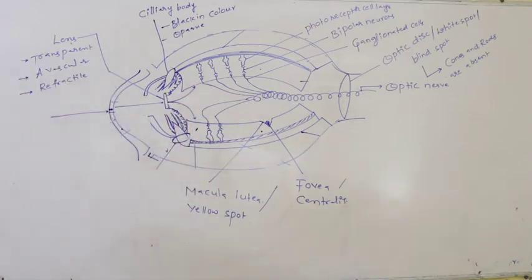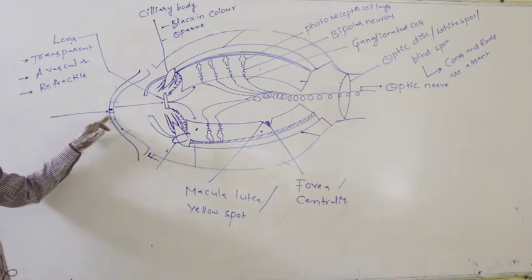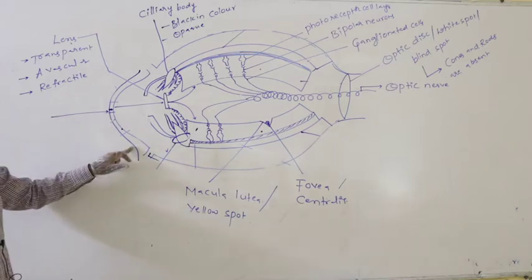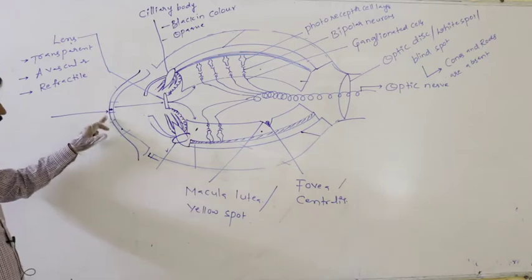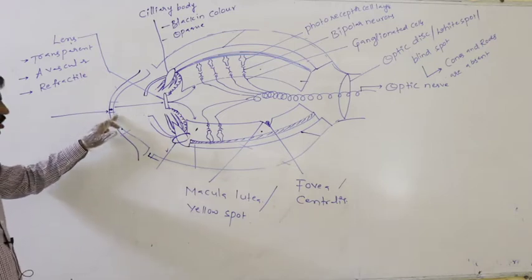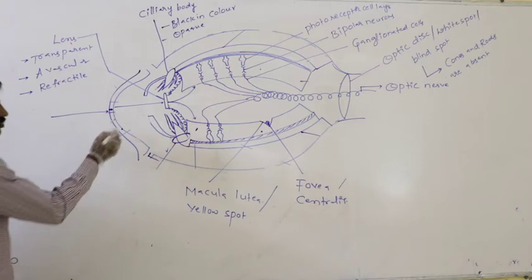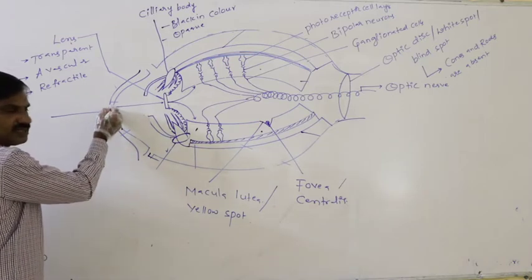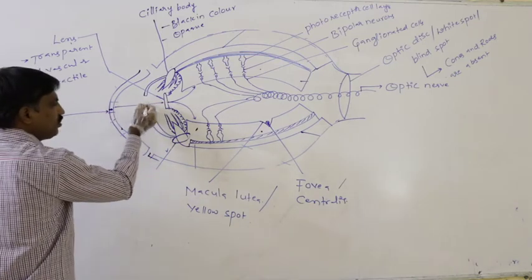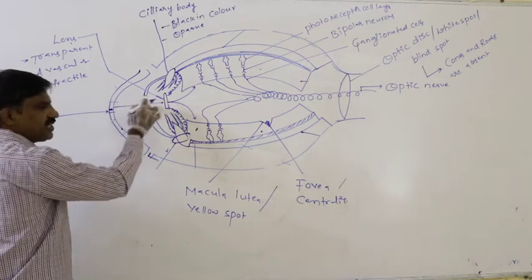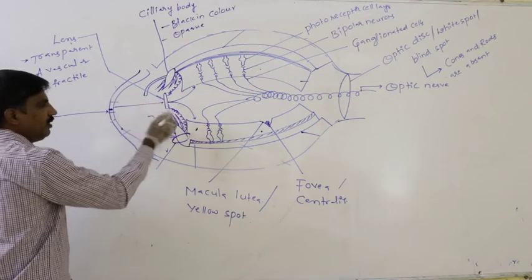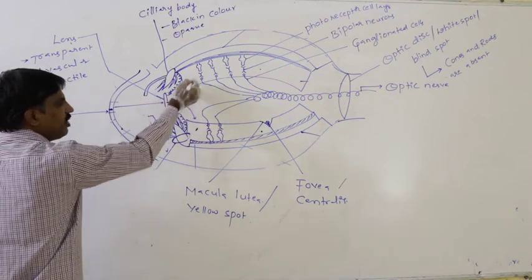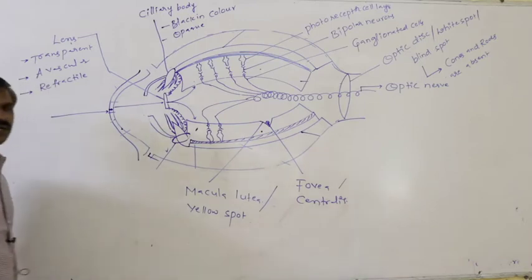This is the conjunctiva. This is the cornea. This opening is the pupil.